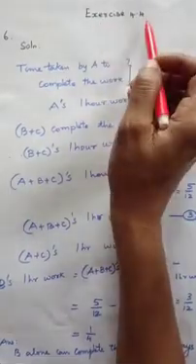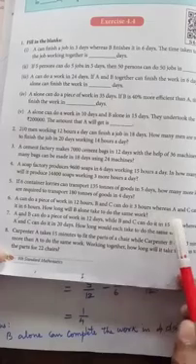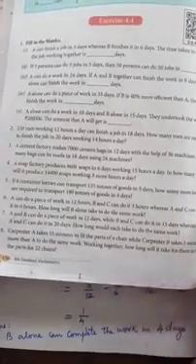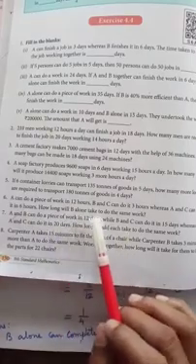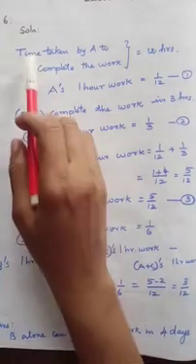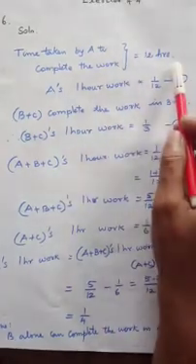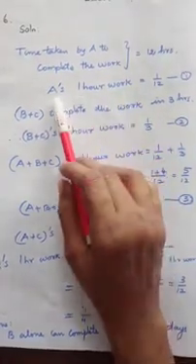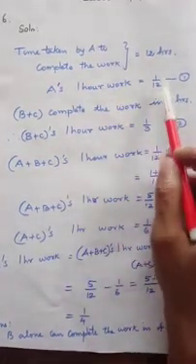And exercise 4.4, sixth problem. A can do a piece of work in 12 hours. B and C can do it in 3 hours, whereas A and C can do it in 6 hours. How long will B alone take to do the same work? Solution. Time taken by A to complete the work is 12 hours. So A's work for 1 hour is equal to 1/12.